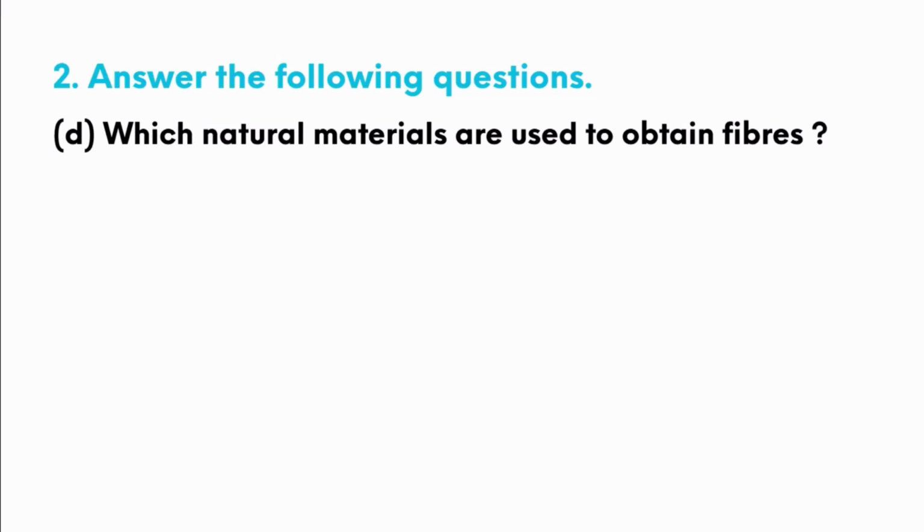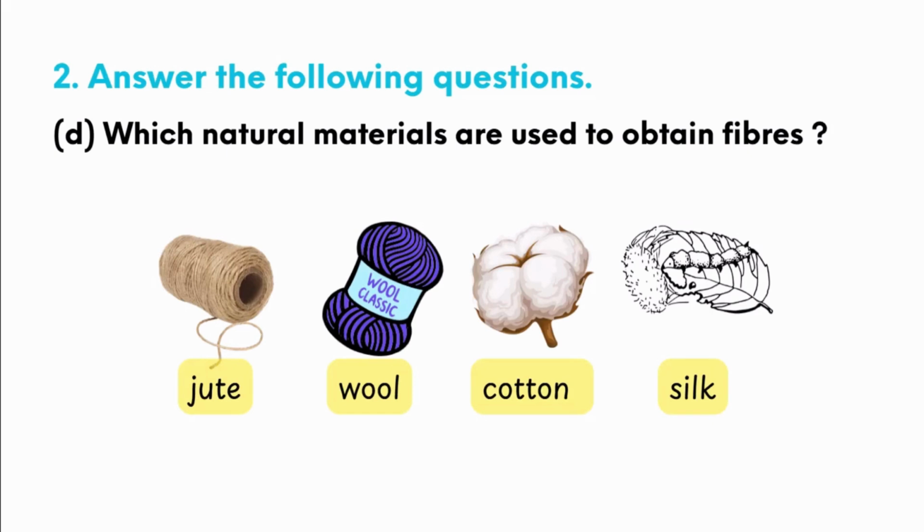Next question. Which natural materials are used to obtain fibers? Answer of it, jute, wool, cotton, and silk. These are the natural materials which are used to obtain fibers.